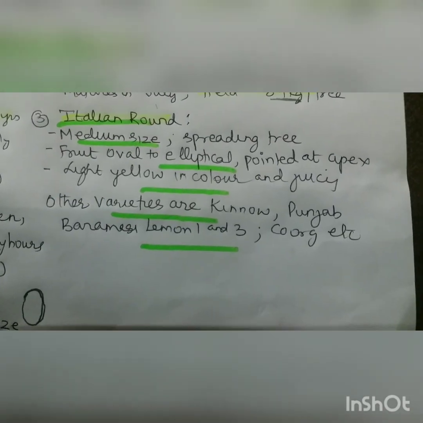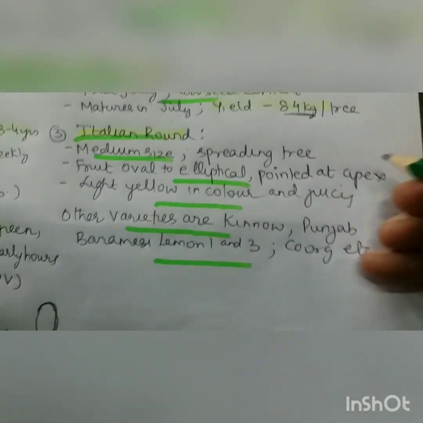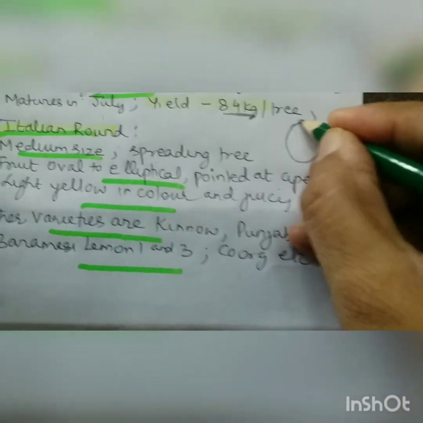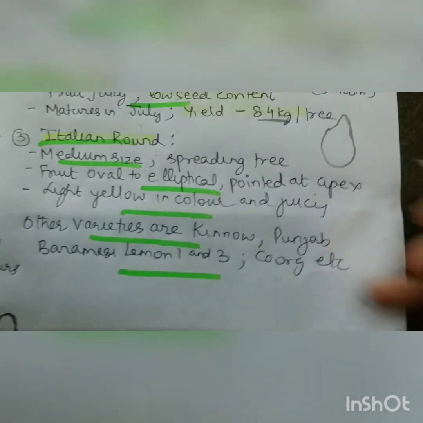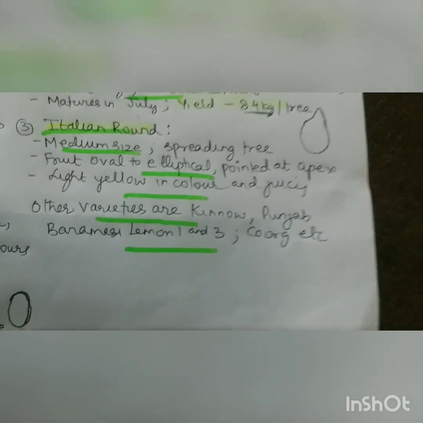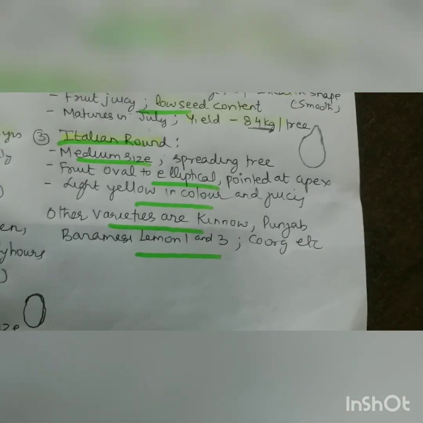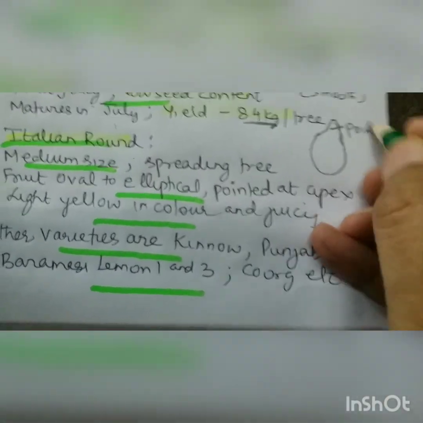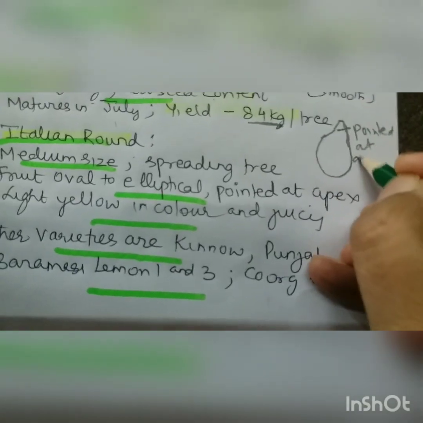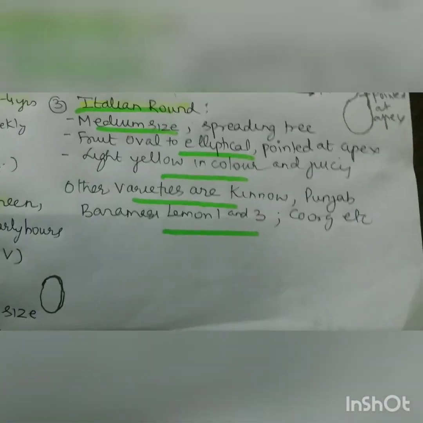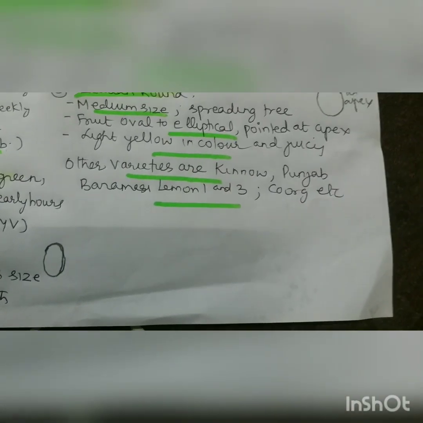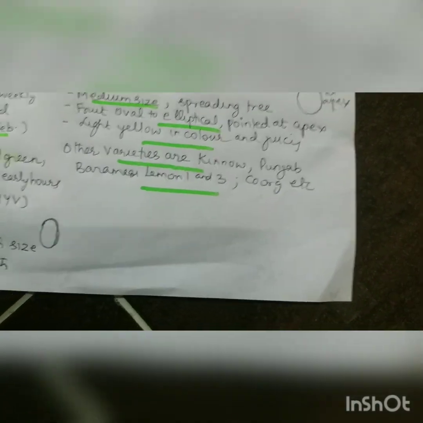Then is Italian round. It is a medium size, spreading tree. Fruit is oval to elliptical. See, this is oval to elliptical, pointed at tip and pointed at apex. Light yellow in color and juicy. Other varieties are Kinu, Punjab Baramasi lemon 1 and 3, and Kurk.